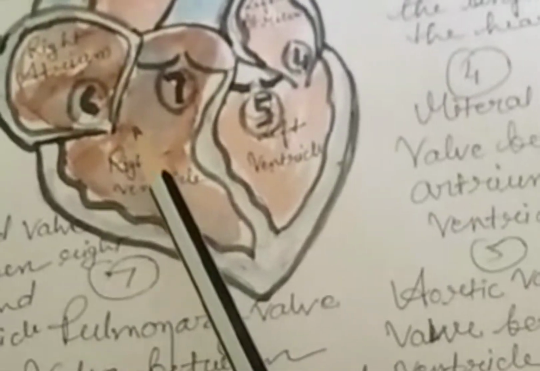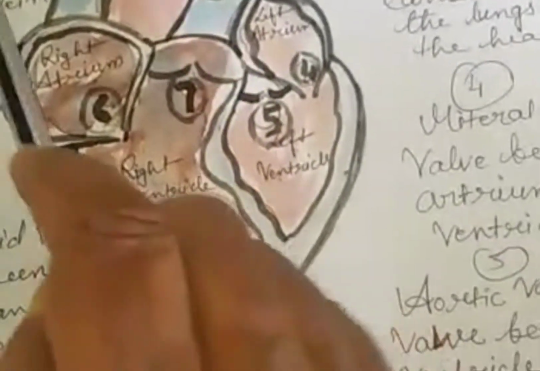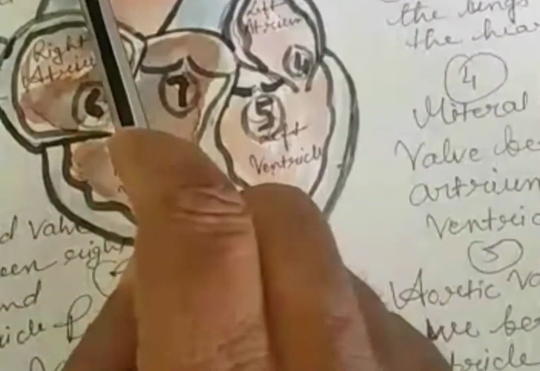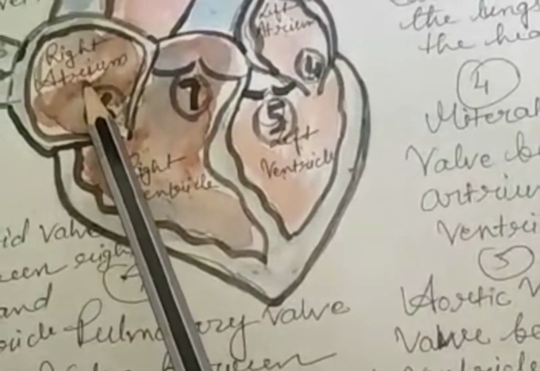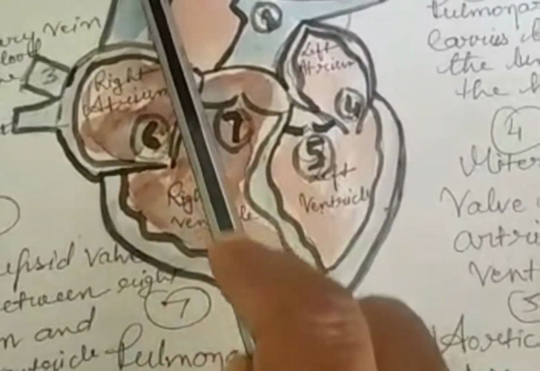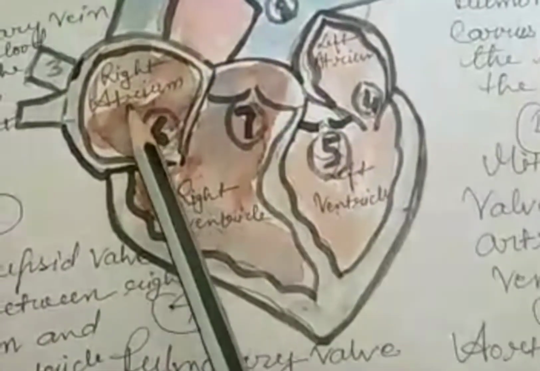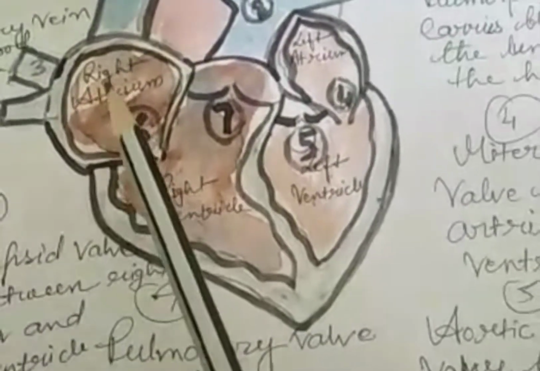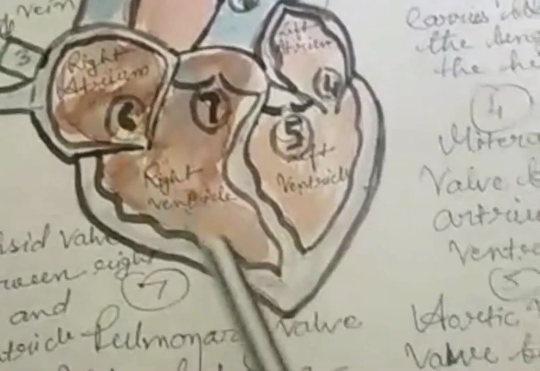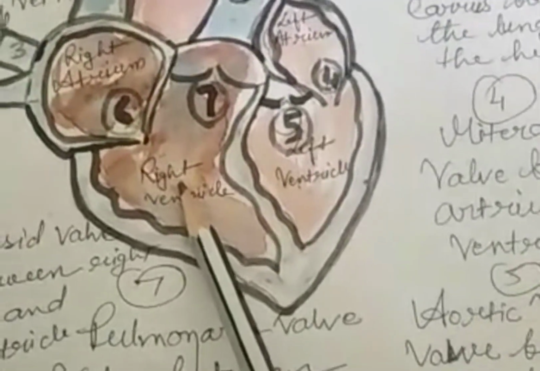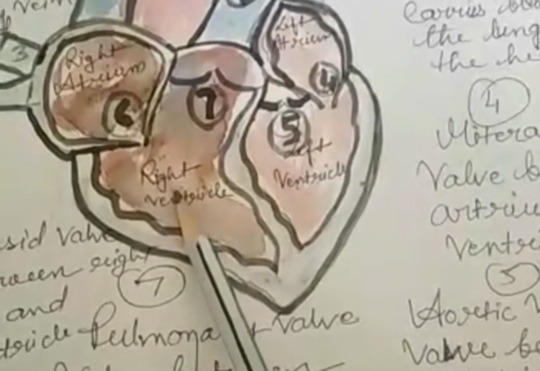First of all, impure blood from the whole body through the vena cava will reach the right atrium. After that, from the right atrium, impure blood will reach the right ventricle.